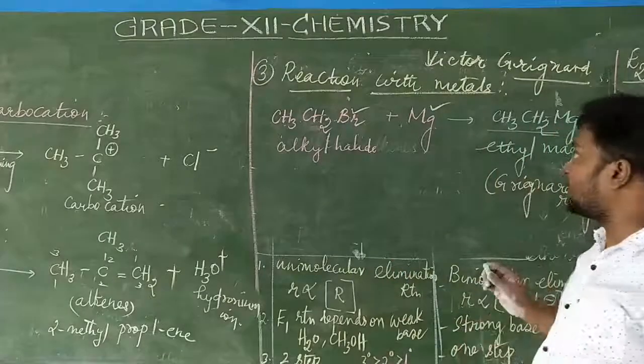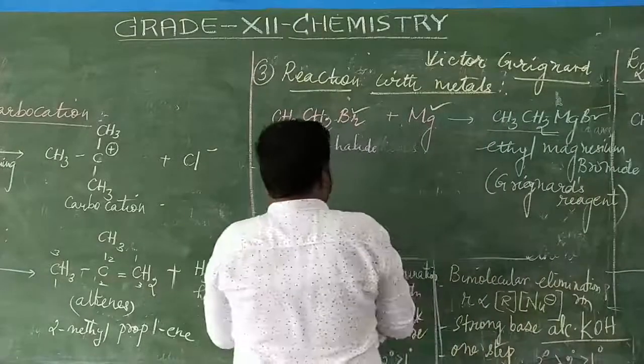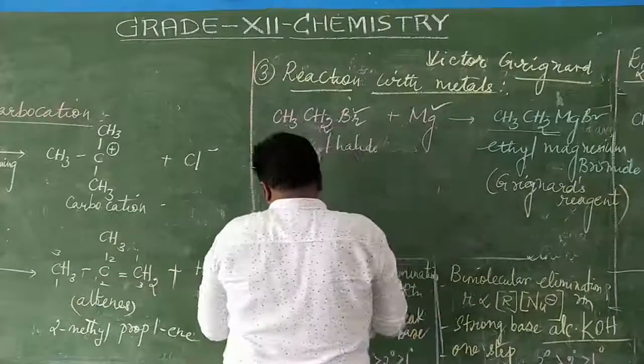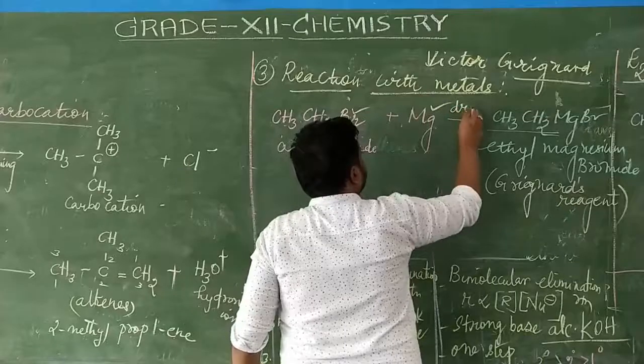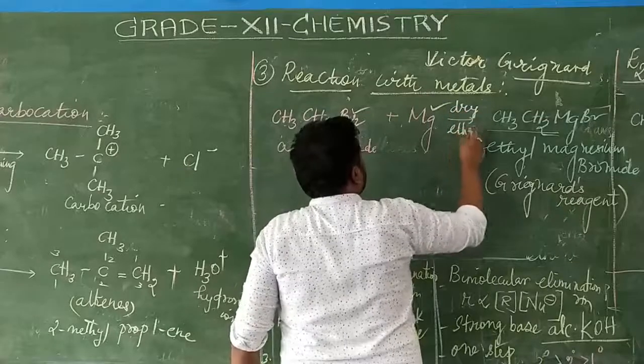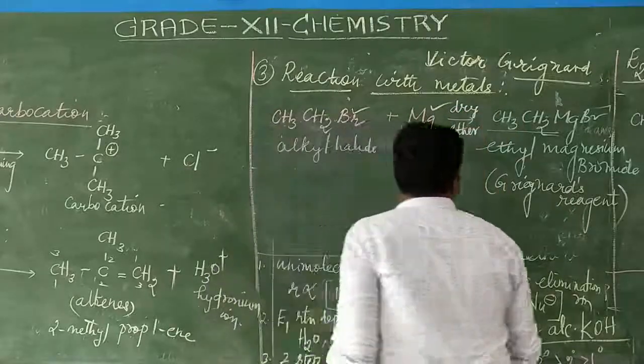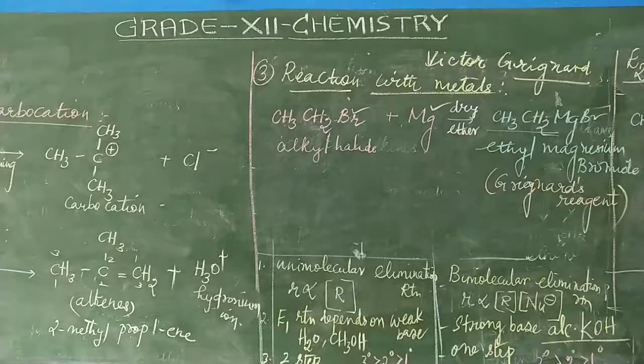இது ஒரு reagent நம்ம யூஸ் பண்றோம், dry ether. என்ன reagent நம்ம இந்த இடத்துல யூஸ் பண்றோம்? The reagent which is being used in this reaction is dry ether. The presence of dry ether gives rise to the formation of ethyl magnesium bromide. So it is a suitable solvent, and it is widely used as a solvent mixture.